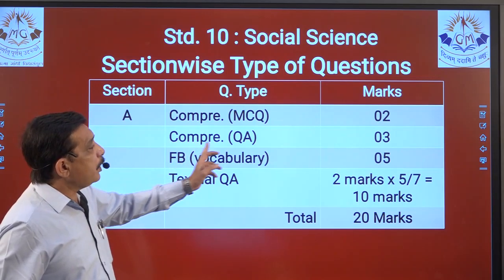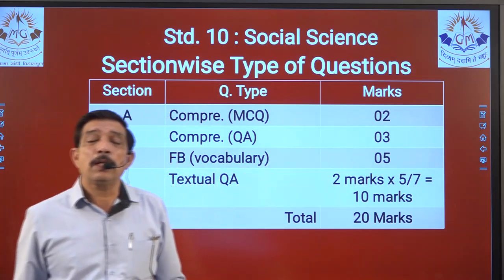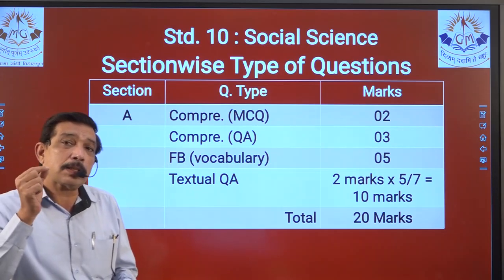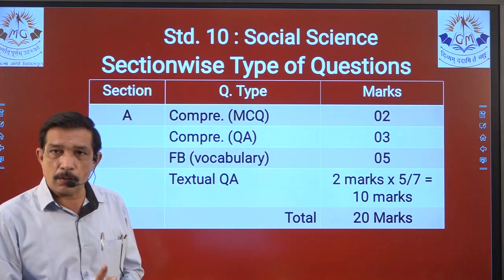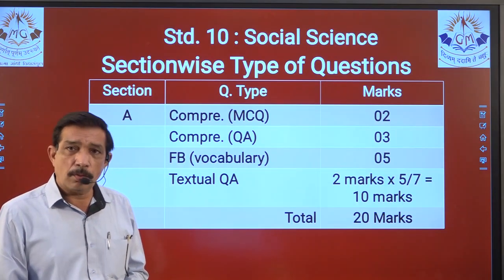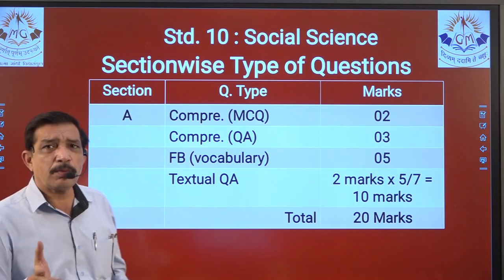Next is comprehension, which is question answer based. 3 marks, question answer based. A passage will be given and you have to answer a question that can be 1 line, 2 lines maximum, because it is a 1 mark question. So it might be a 1 liner, and perhaps if it's longer it can be a 2 liner answer. You don't have to specify more than that. Maximum 2 or 3 lines.